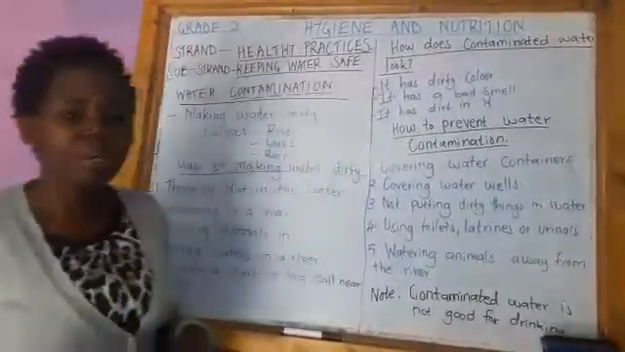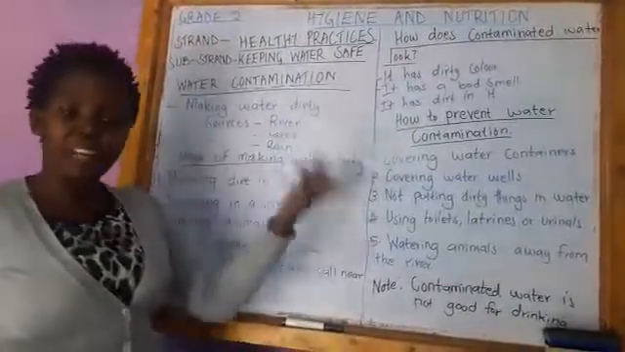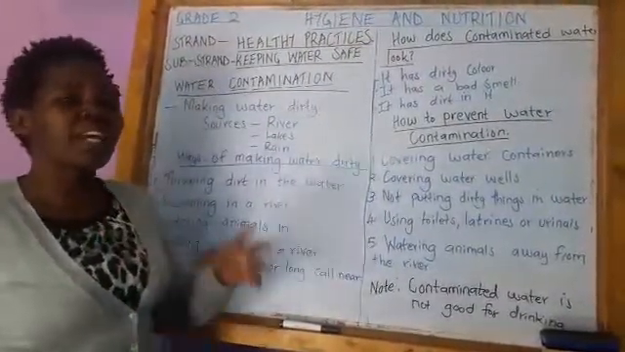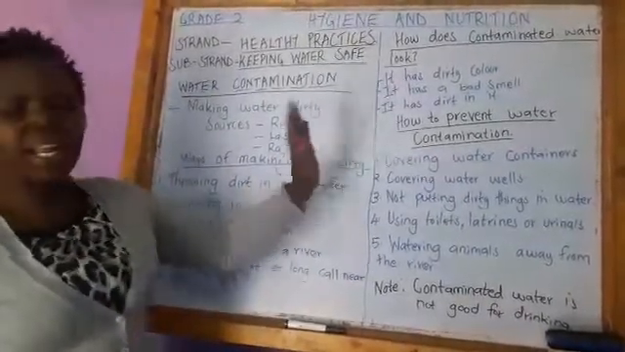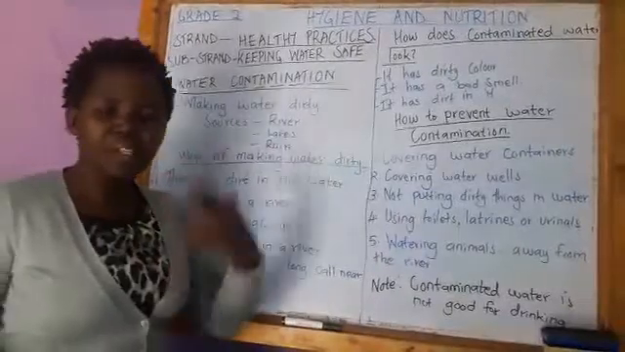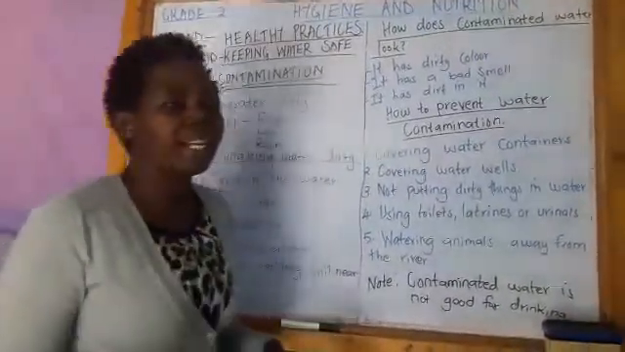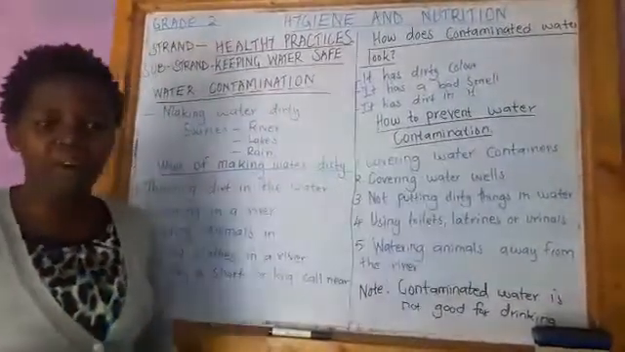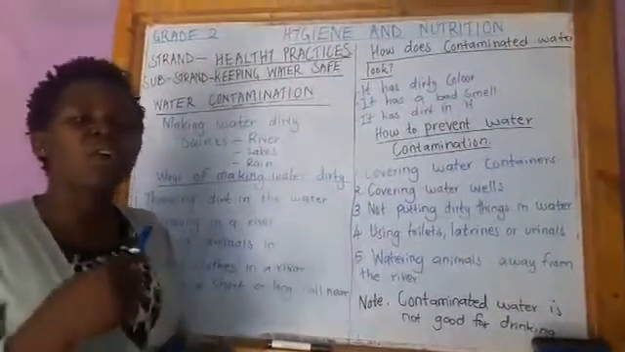Where do we get water from? We get water from many places. The sources of water, we have a river, we have lakes, we have rain. So those are the places where we get our water from. Now, how do we make the water dirty? How do we contaminate water? The process of water contamination. We can make water dirty by, number one, throwing dirt into the water. When you throw dirt in the water, you are making that water dirty, and that is water contamination.